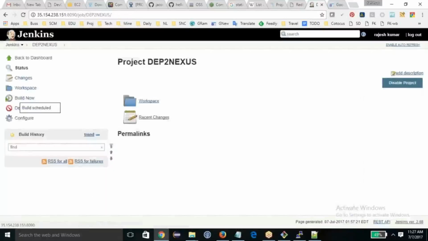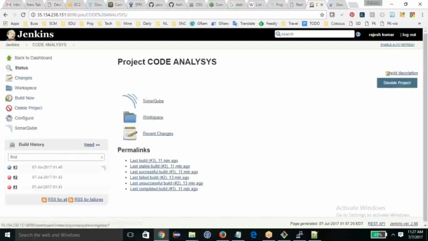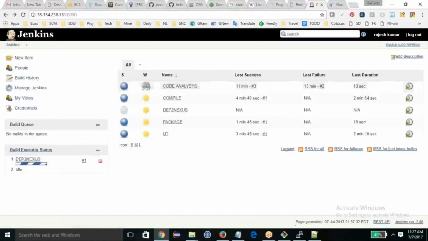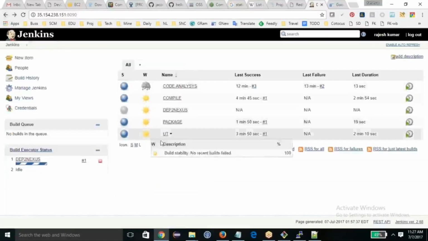Okay, let me figure it out. Okay, so now these are the things. We did the code analysis, and we have the code analysis here. This time we have a compilation. Compilation is here, done successfully. We have unit test cases.